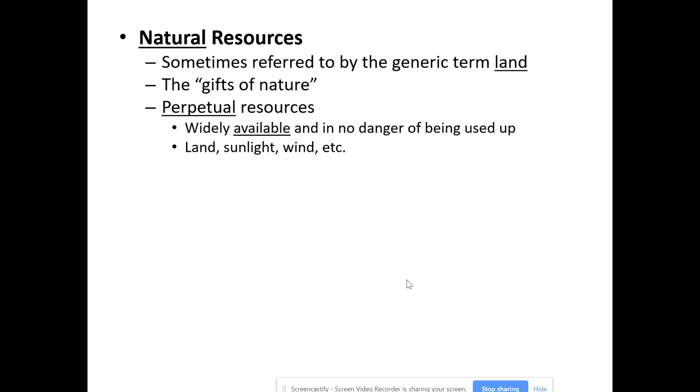They come in varying forms. Some of the natural resources you have are perpetual. In other words, you really don't need to worry about using them up. They're widely available. Sunlight is a good example of this. The sun will continue to burn for as long as we're going to be around. So that is a resource that can be used. Land is so widely available that it is in no danger of being used up in the foreseeable future. Wind is perpetual. Wind is always being generated by the atmosphere. So that is a resource that could be used.